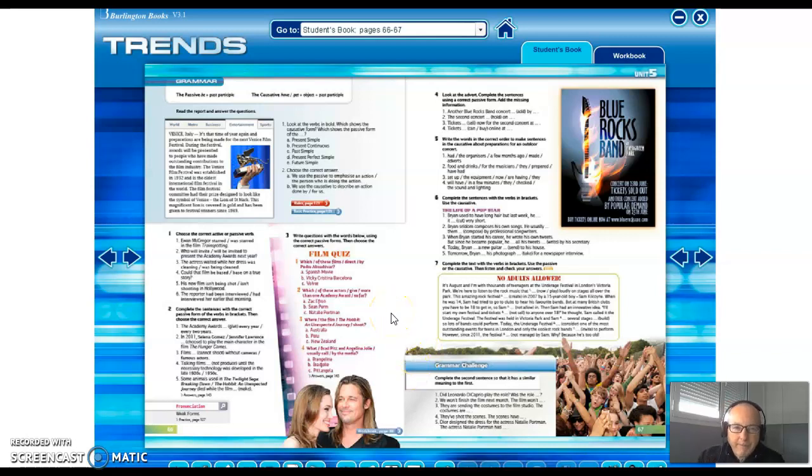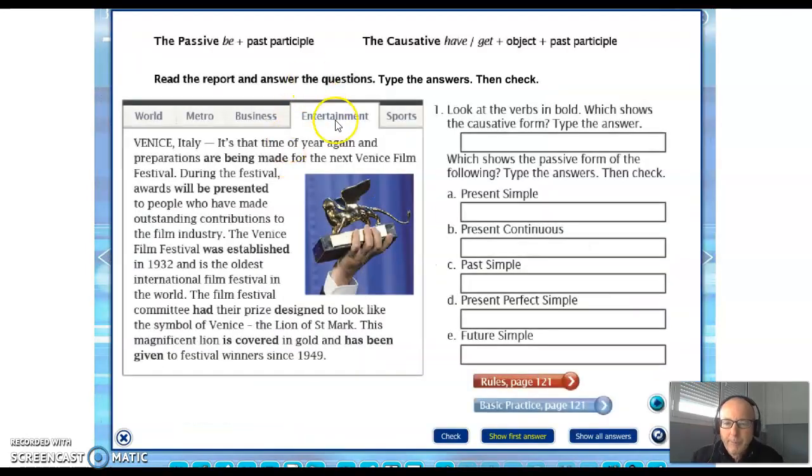Hello, this is Unit 5 Grammar section. So let's start with the grammar. In this unit, we're going to talk about the passive voice and the causative. First, we will start with the passive. So please pay close attention to how we work on it, okay?